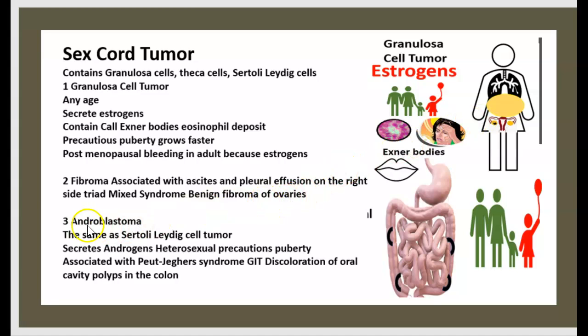The third category is androblastoma, the same as Sertoli Leydig cell tumor. It secretes androgen, heterosexual precocious puberty. It's associated with Peutz-Jeghers syndrome, GIT discoloration of oral cavity, and polyp of the colon.